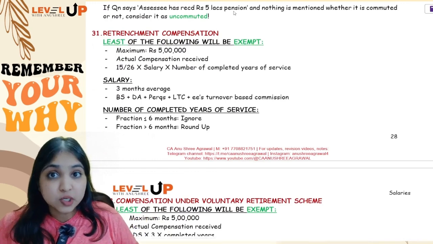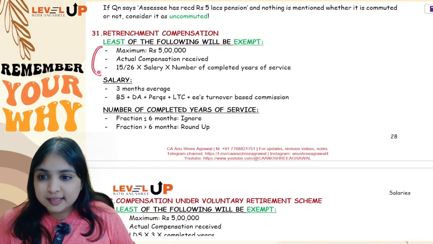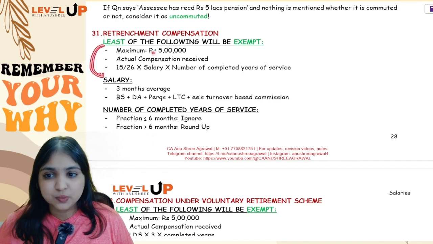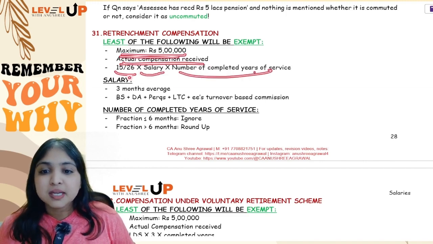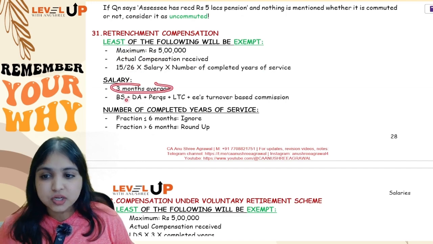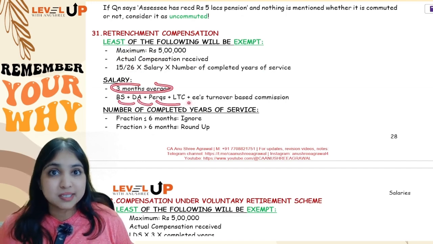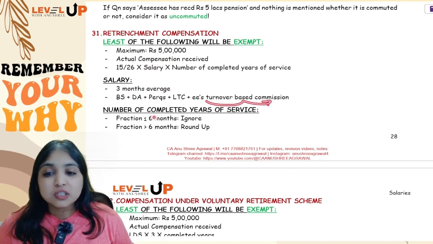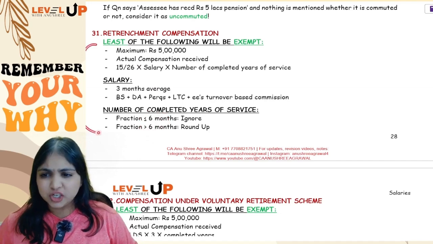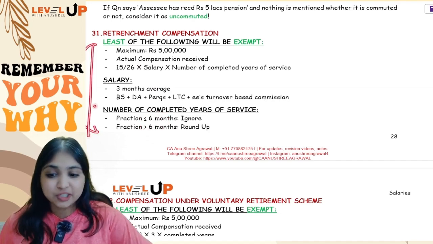Then comes retrenchment compensation. You will calculate three things. Out of the three things, whichever is the least will be exempt. Maximum exemption will be 5 lakhs; actual compensation received; 15 by 26 into salary into number of completed years of service. Here salary will be 3 months average basic salary, DA, perquisites, LTC, and employees turnover based commission. Okay, here also up to 6 months you will ignore the fraction, more than 6 months you will round up the fraction. Not very important, so not spending too much time over here.